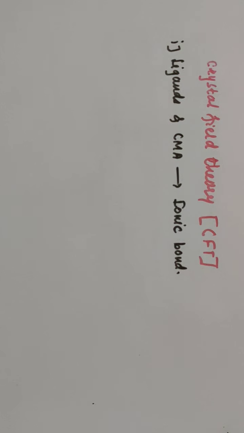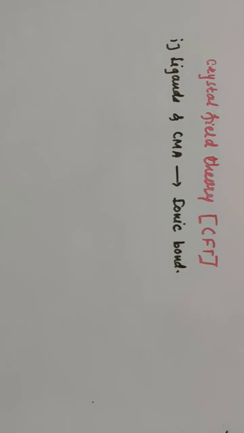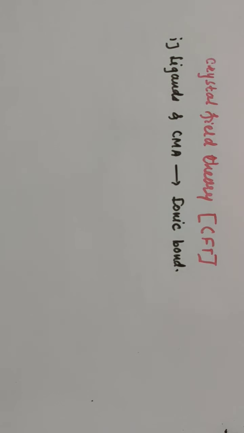In case of valence bond theory, there is a hybridization. The bond is a coordinate bond because ligand donates a pair of electrons for the bond formation to the central metal atom. So in case of CFT or crystal field theory, it doesn't explain hybridization of the orbital.